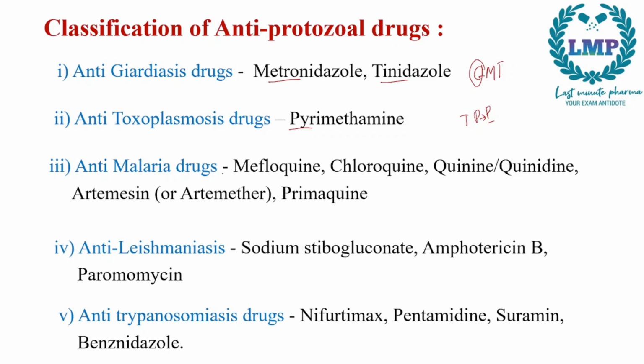Next we have malarial drugs. All the common malarial drugs we can list out: mefloquine, primaquine, chloroquine, quinine, quinidine, artemisinin. Next we have anti-leishmaniasis. So in anti-leishmaniasis we have SAP, where S would be SSG, that is sodium stibogluconate, A is amphotericin B, and P is paromomycin. In anti-trypanosomiasis drugs we have nifurtimox, pentamidine, suramin, benznidazole.